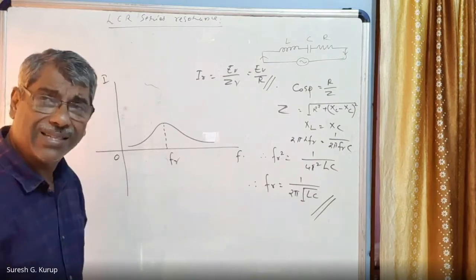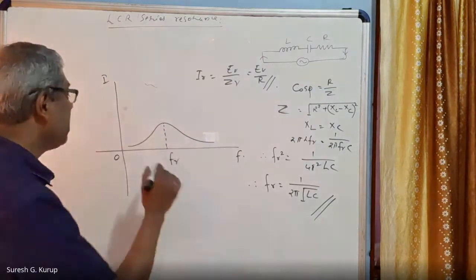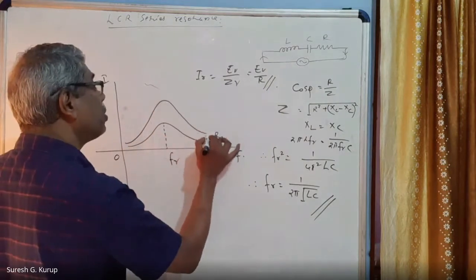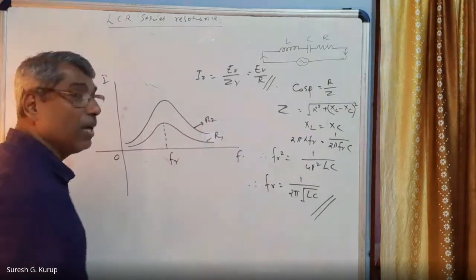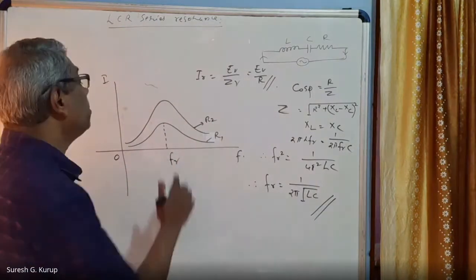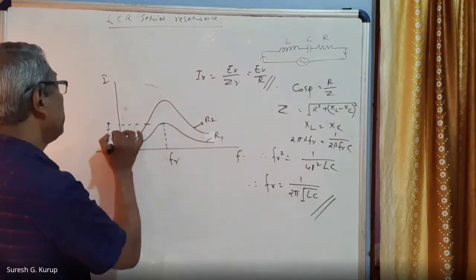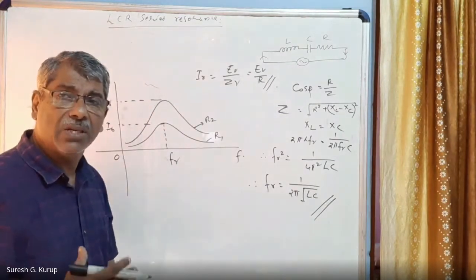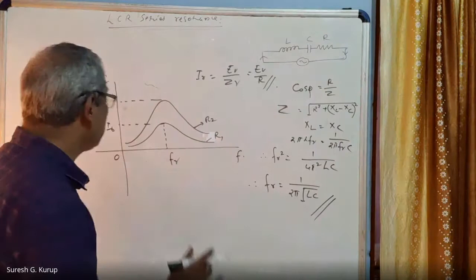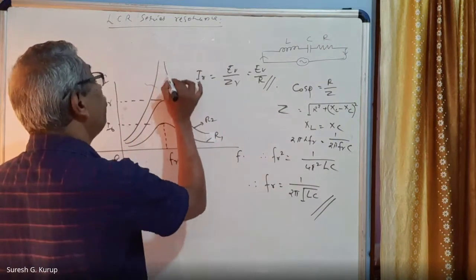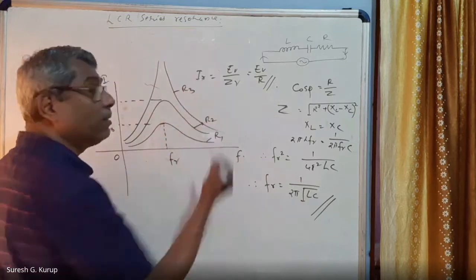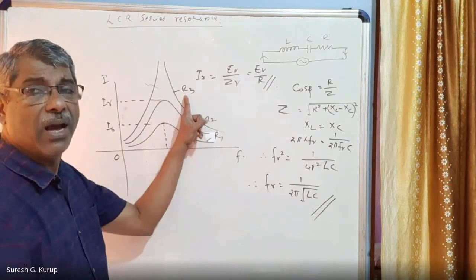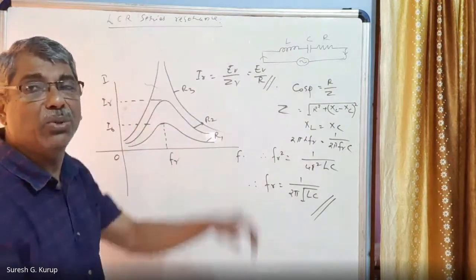If the resistance is less in the circuit, current increases, right? Suppose this is for a resistance R1. Another one, this is the resonance curve for resistance R2. In the first case, this is IR, the resonant current. In the second case, this is IR, and so on. If the resistance becomes very less, equal to zero, then the current goes to infinity. This is R3. So R1 is greater than R2, which is greater than R3. R3 is equal to zero, that means the current is going to infinity.